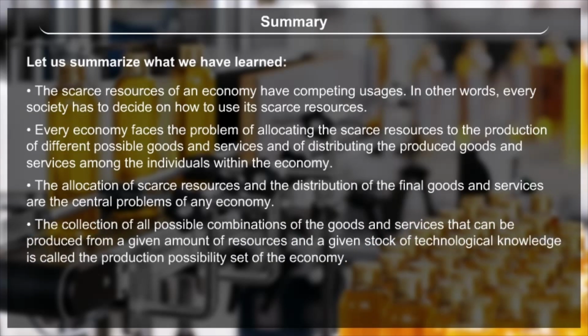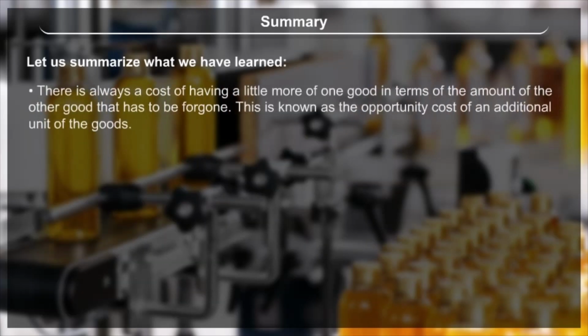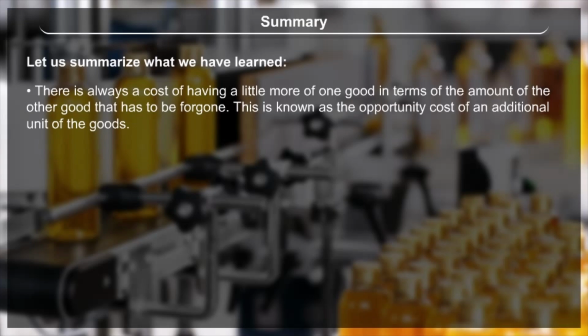The allocation of scarce resources and the distribution of the final goods and services are the central problems of any economy. The collection of all possible combinations of the goods and services that can be produced from a given amount of resources and a given stock of technological knowledge is called the production possibility set of the economy. The curve that gives us the maximum amount of goods or services that can be produced in the economy for any given amount of alternative goods or services, and vice versa, is called the production possibility frontier. There is always a cost of having a little more of one good in terms of the amount of the other goods that has to be foregone. This is known as the opportunity cost of an additional unit of the good.